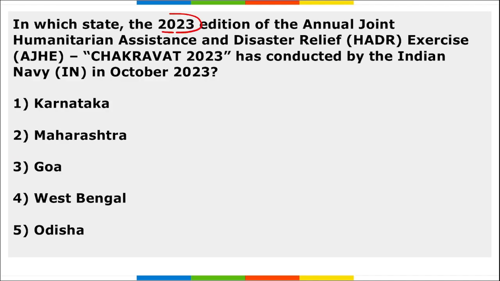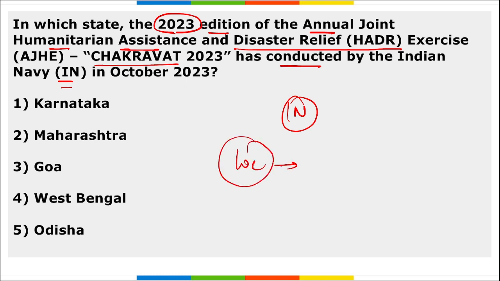Next, in which state was the 2023 edition of the annual joint humanitarian assistance and disaster relief exercise Chakravat conducted by the Indian Navy? So this Chakravat exercise was conducted by the Indian Navy. First of all, this is important, right? This can also be asked, which force conducted this Chakravat exercise? Indian Navy. Now the question asked here is the location where this was held. It is Goa. Correct? And it is an annual joint humanitarian assistance and disaster relief exercise that was held in the month of October.